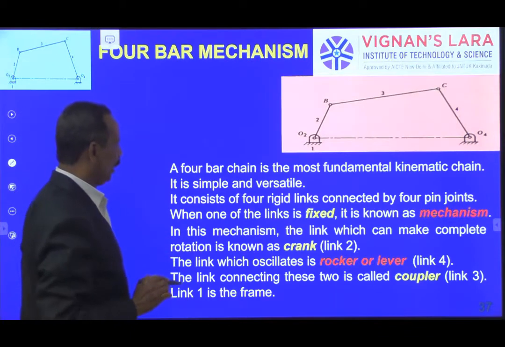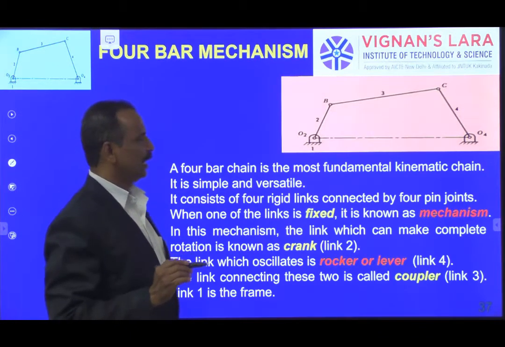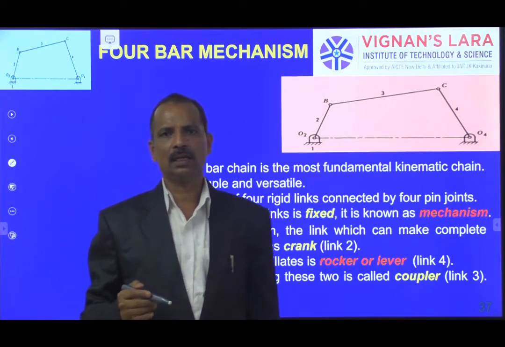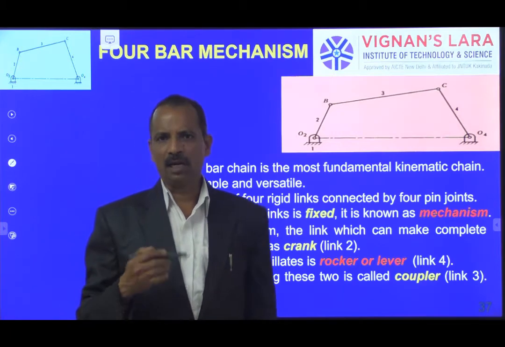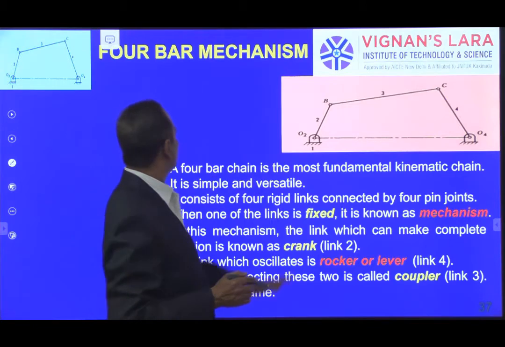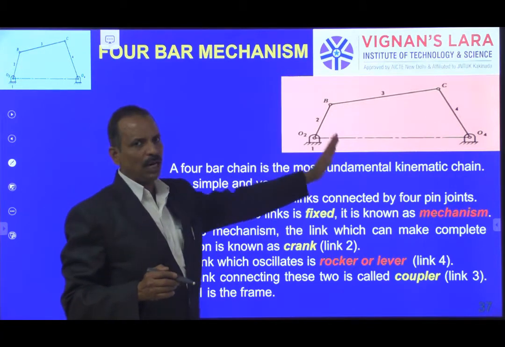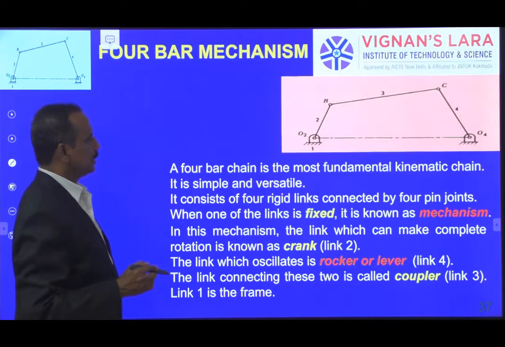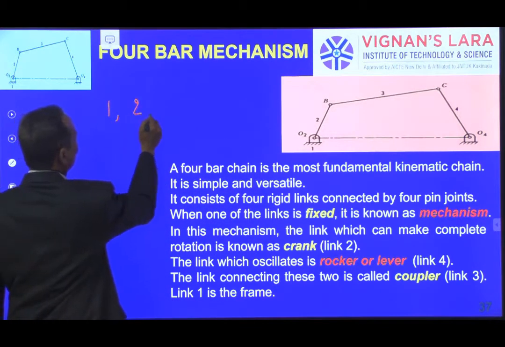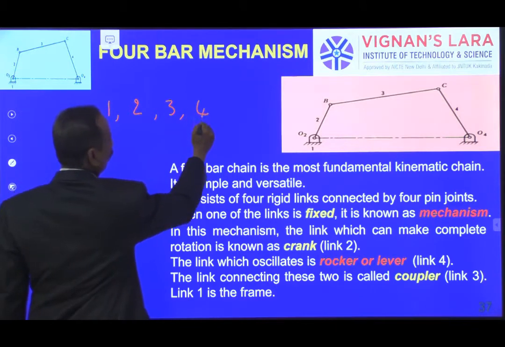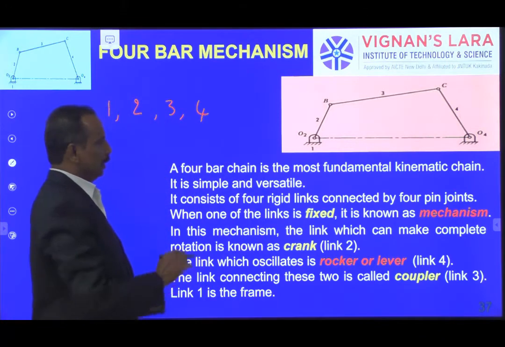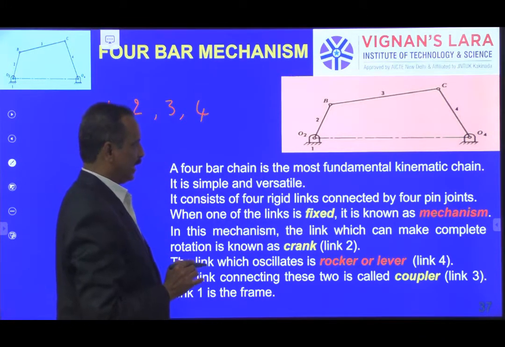Now let us see the other case, where the largest length is less than the sum of the remaining 3 links. Take a 4-bar chain with links 1, 2, 3, 4 of different lengths, connected as a kinematic chain.